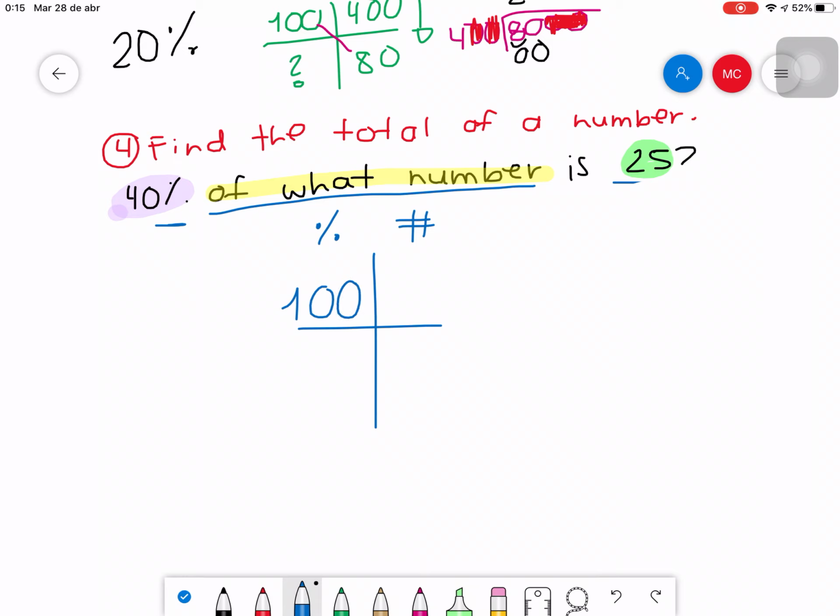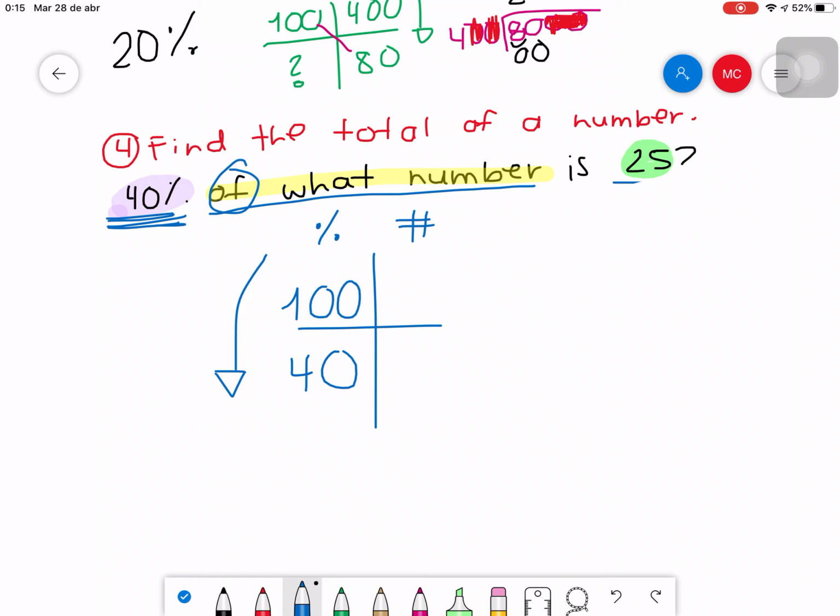If you start from left to right of the question, you see that you have a 40% here, and it has the sign of percentage. That means you're going to place that 40 on the side, on the column of the percentages. So it goes here. Then, it says, of what number? If you remember what I mentioned before, I said that the word "of" gives us a clue on how much is the 100, the total.